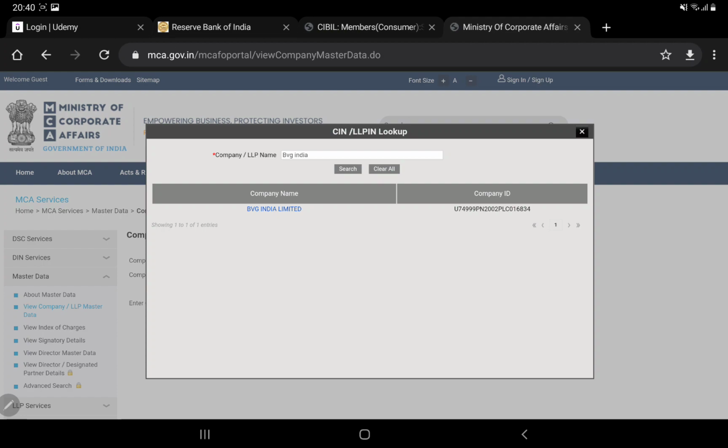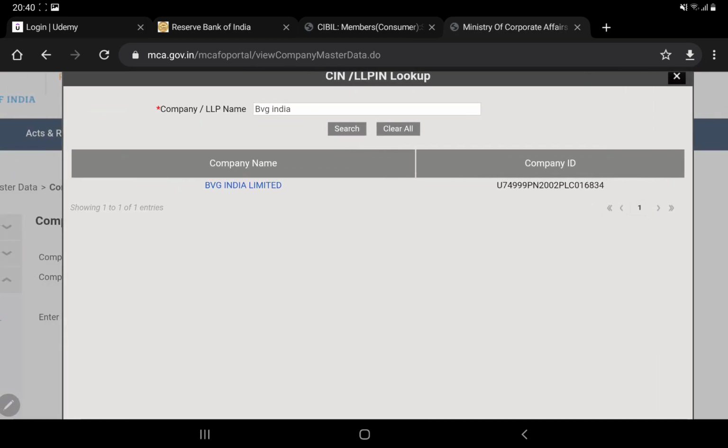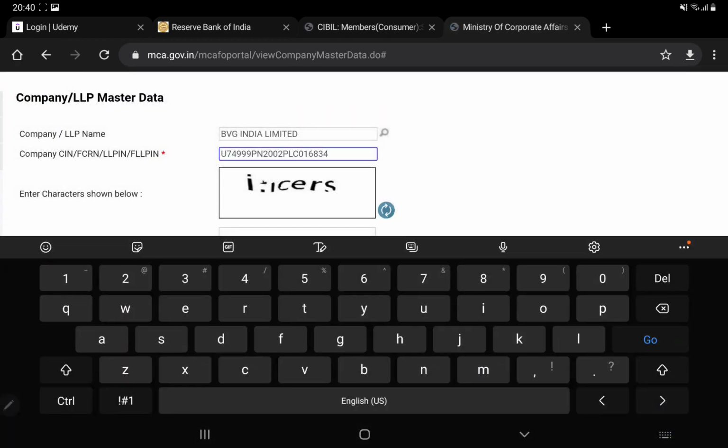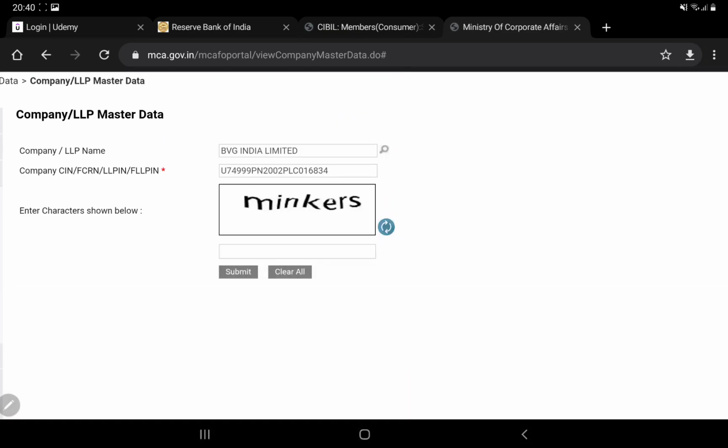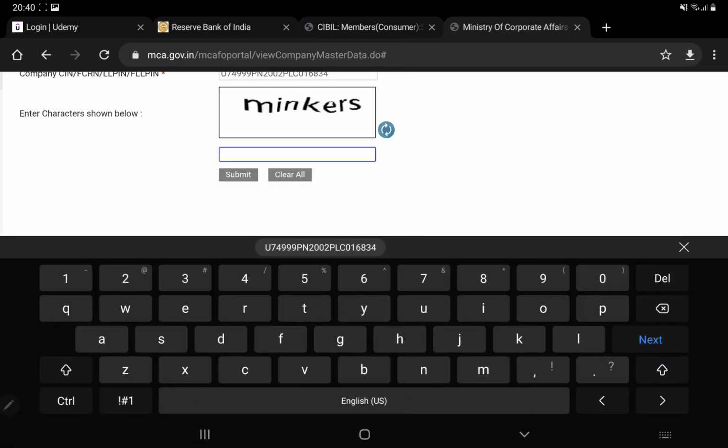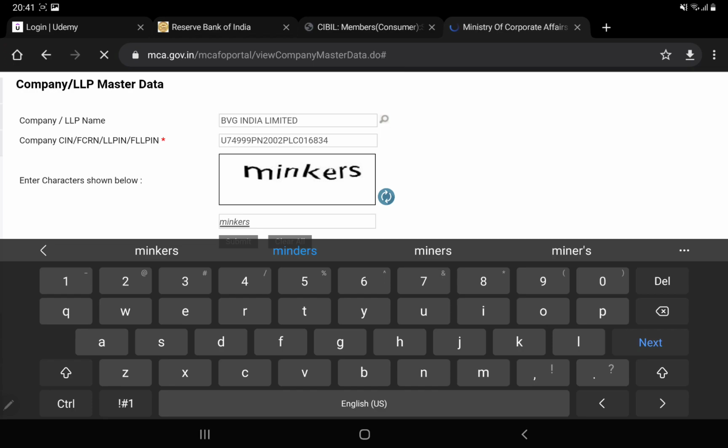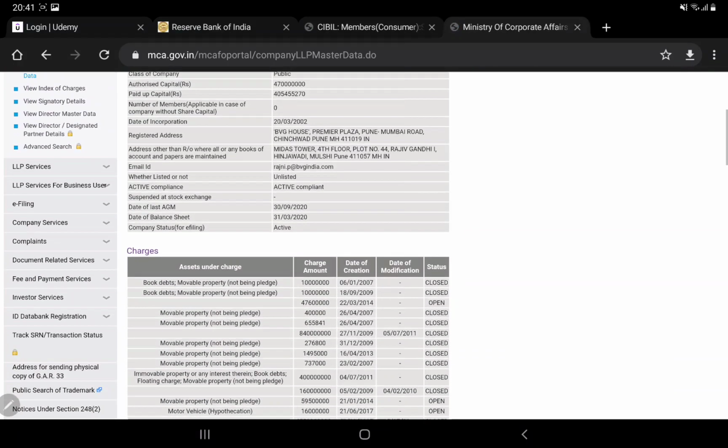Once you click on search, the name of the company along with the company ID is displayed. Why is it showing 1? Because there is only one company with this name. I'll click on this company, and it automatically fetches the company's CIN, which we will copy for further reference. Then we write the CAPTCHA. Once I click on submit, see all the details it has shown me.